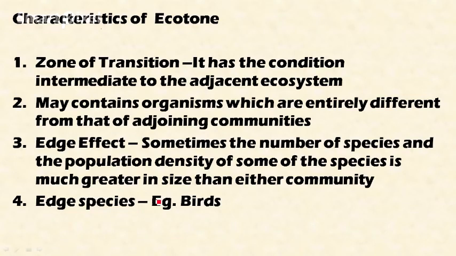And another important concept is edge effect. Edge effect, this is important from the examination point of view. Here in an ecotone, sometimes the number of species and the population density of some species is much greater than in either community. Okay, this is called edge effect. If the number of species or the population density of certain species is greater when compared to either of the communities in an ecotone, this is called edge effect. So certain edge species are birds. In transitionary ecosystems, that is in ecotones, birds are more in number, and the population density is more.